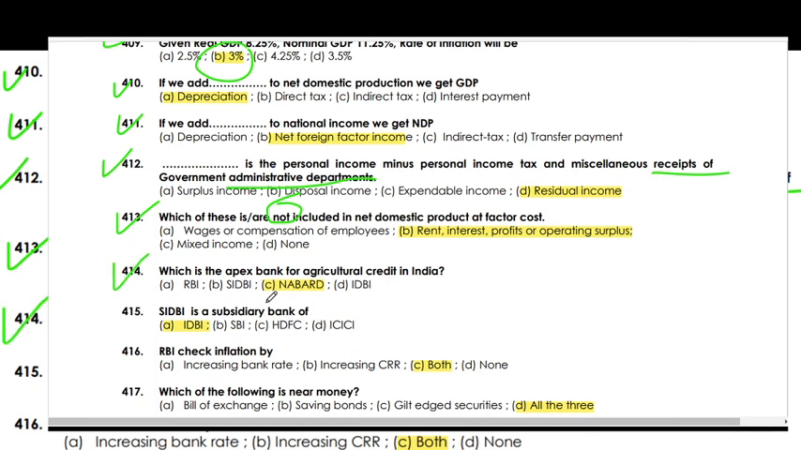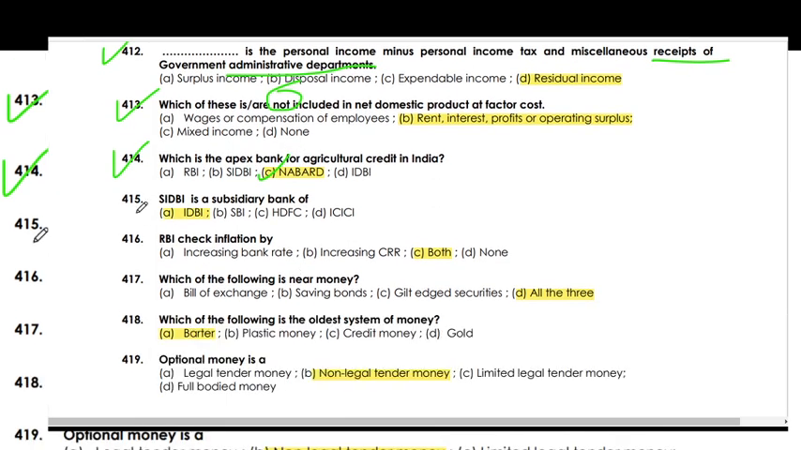Which of the following is the apex bank of agriculture credit in India? NABARD is a subsidiary bank of RBI. RBI checks inflation by increasing the bank rate and increasing CRR. Which of the following is near money? All of these are near money: bank bill of exchange, saving bonds, gilt-edged securities. These are all near money.